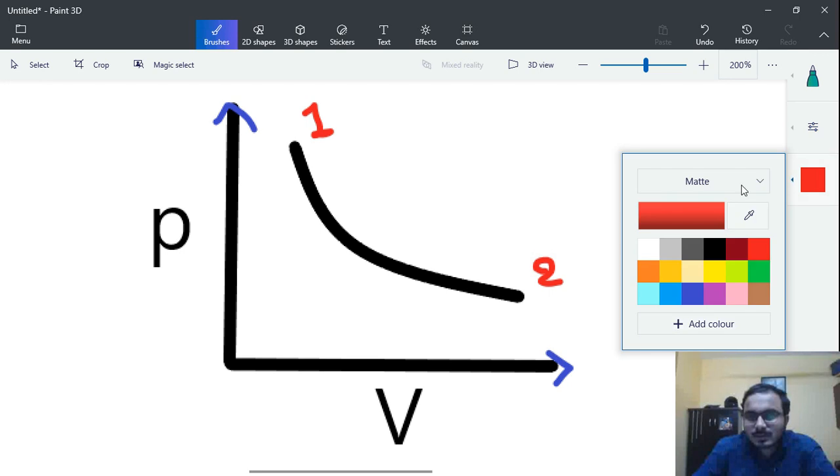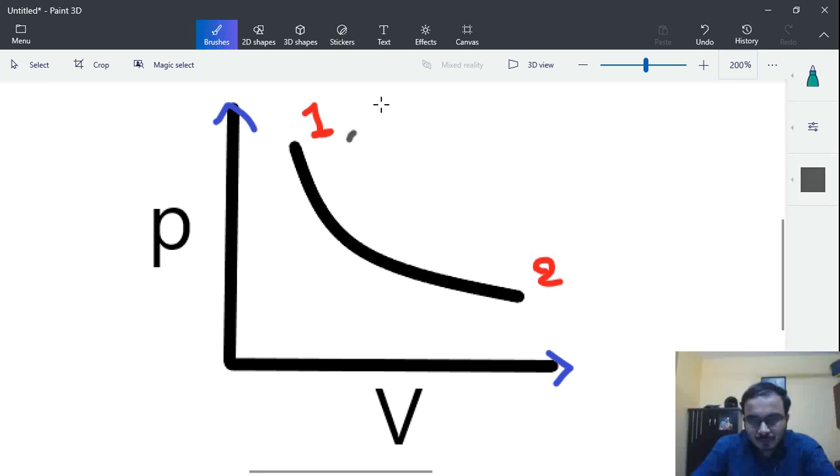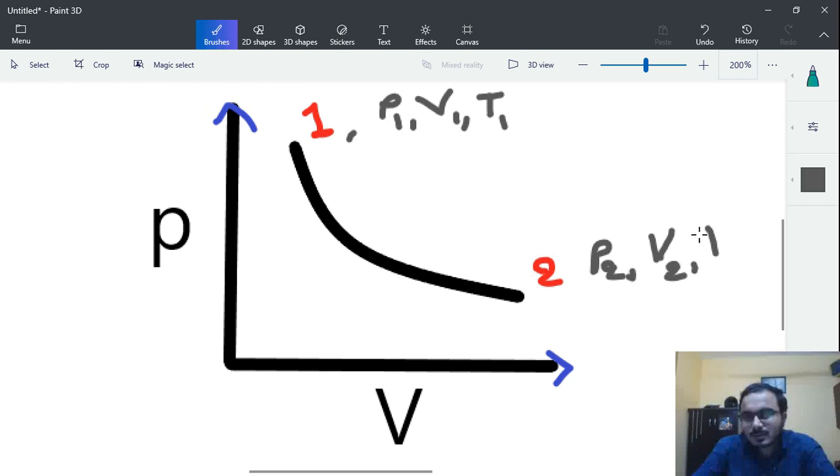Let us say that during our studies of thermodynamics we were given the values of P1, V1, T1, and here we were given the values of P2, V2 and T2. So we were calculating work done or the amount of heat exchange that happened in such processes,